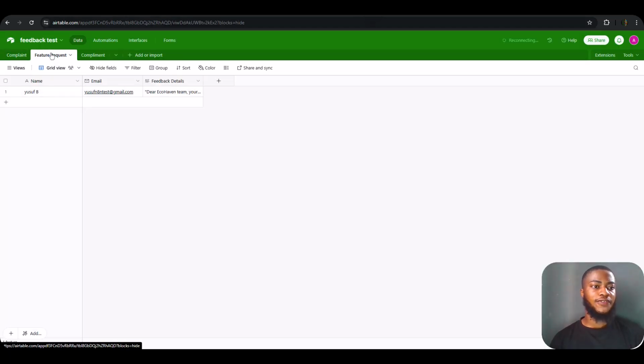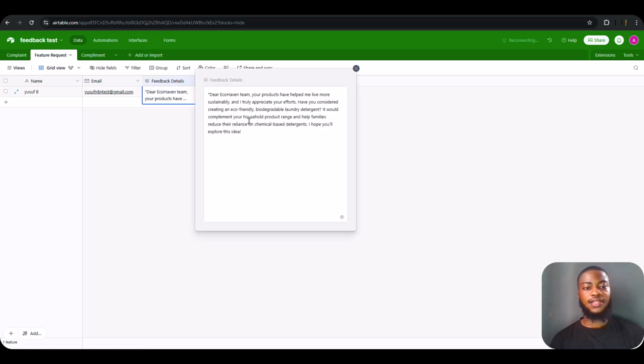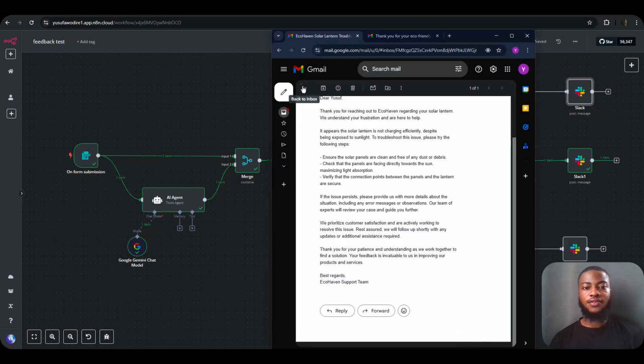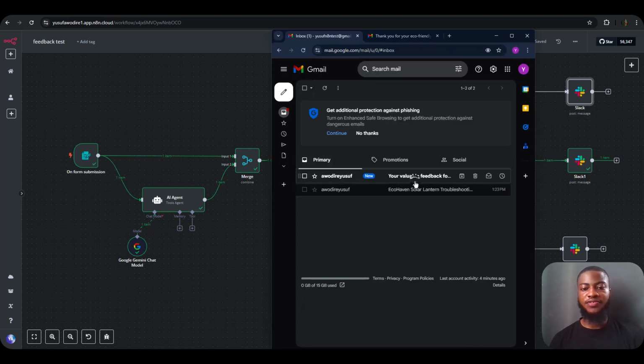So let's check feature request. Yeah, good. It has inputted. So it has stored the data into the Airtable CRM, and the next thing to check is the Gmail, if it has sent mail to the customer. So let's go back. So this is the new message that came in.